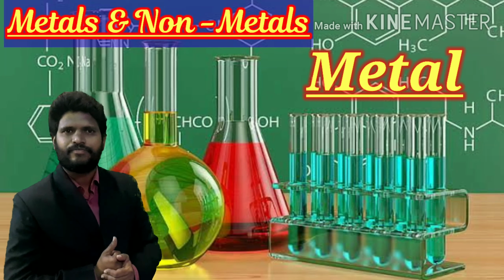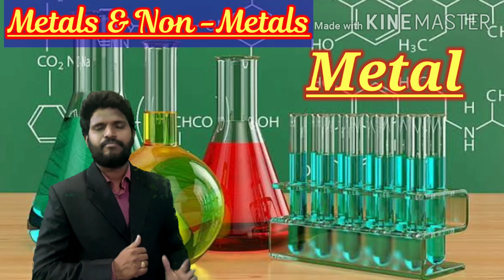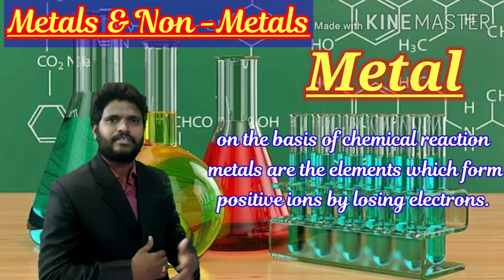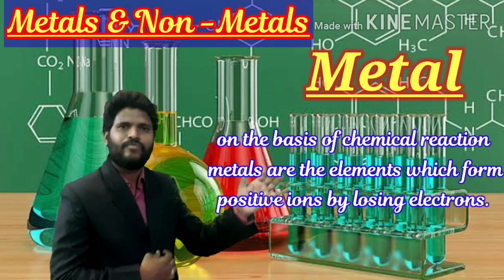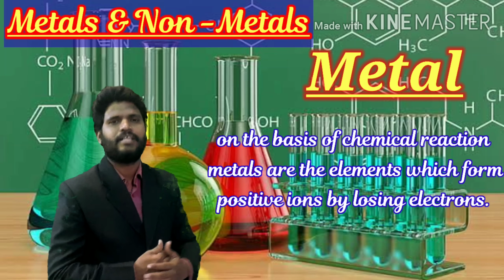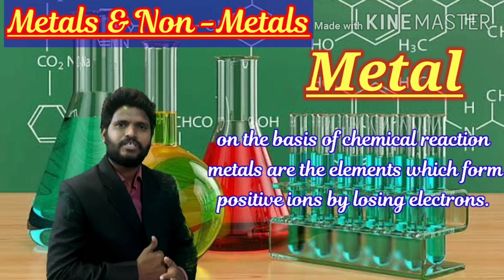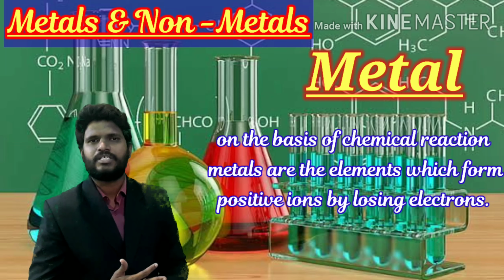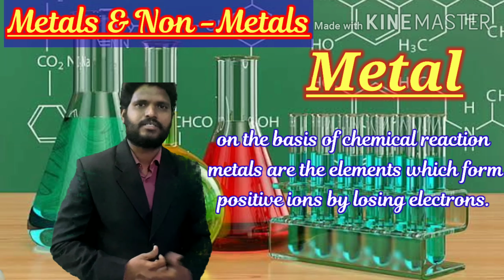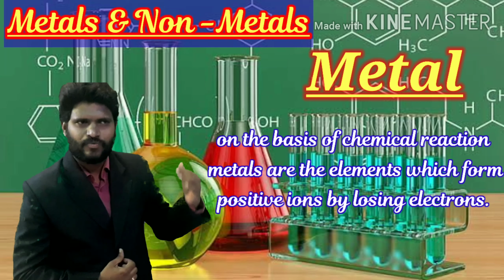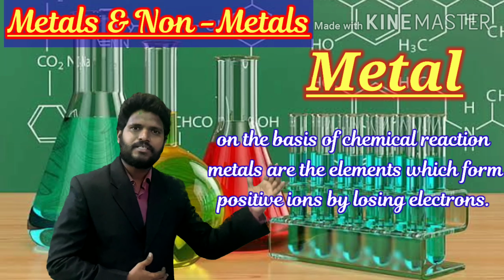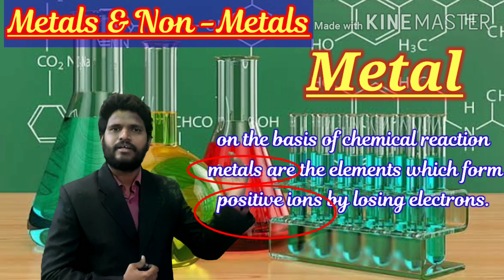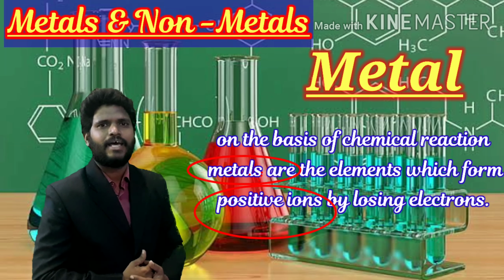Metal is defined as the elements which are electropositive in nature, or which acquire electropositive nature by losing electrons. Once again, the elements which acquire electropositive nature by the losing of electrons are called metals.